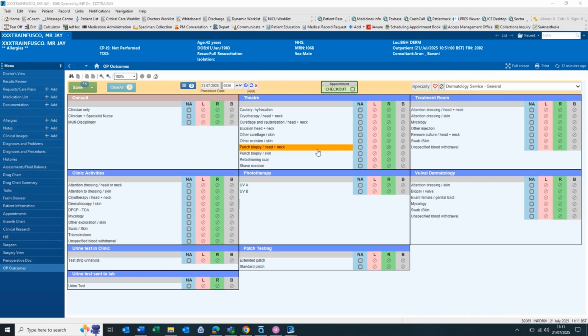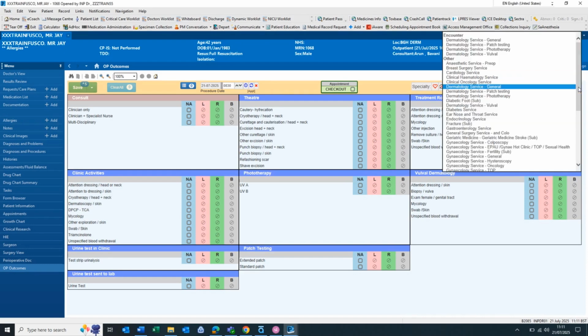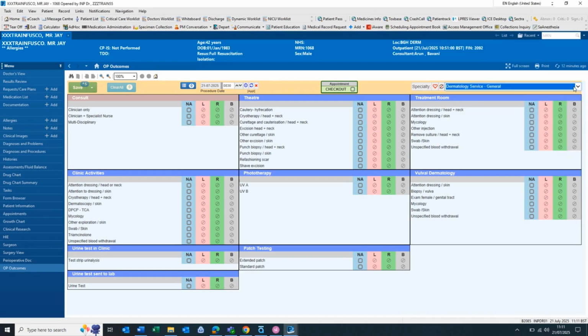In the top right of this screen, you will see the specialty. This should pull through from the encounter and appointment we have selected. If this is incorrect, click the drop-down and select the relevant specialty from the list. This ensures the procedures we can see on screen are correct.